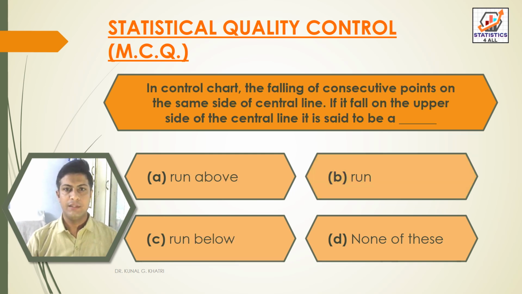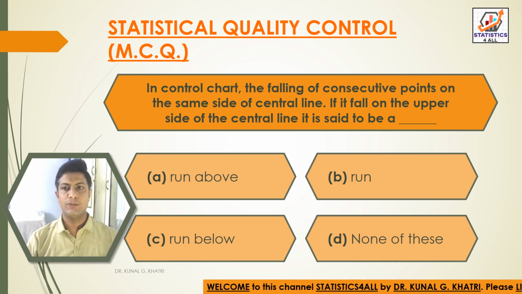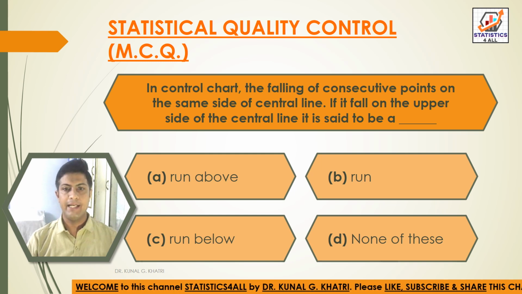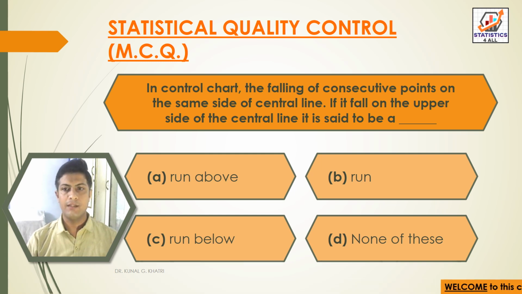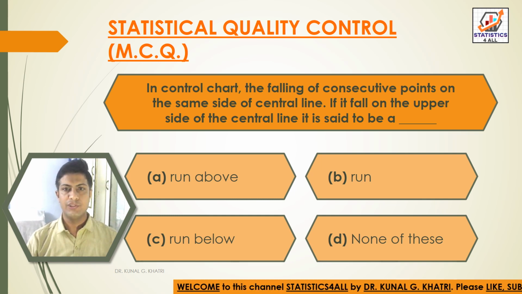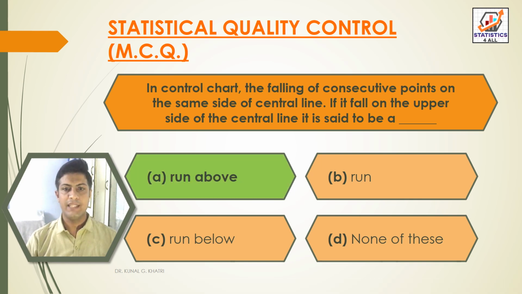Next question. In control chart, the falling of consecutive points on the same side of central line, if it falls on the upper side of the central line, it is said to be a. Option A, run above. Option B, run. Option C, run below. And option D, none of these. So here we have answer option A, that is run above. In control chart, the falling of consecutive points on the same side of central line, if it falls on the upper side of the central line, it is said to be a run above.